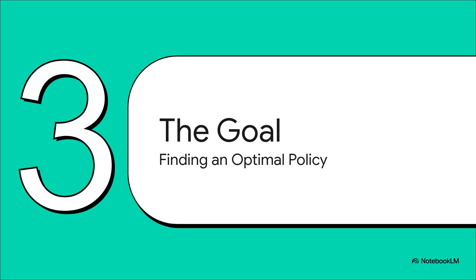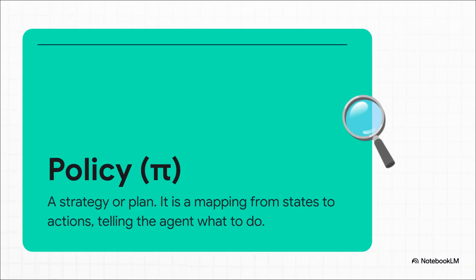And in the lingo, we call that an optimal policy. So what is a policy? It's really just a plan, a rule book. You can think of it like a map that tells the agent, for any state you find yourself in, here's the action you should take. It's the agent's complete guide to behavior.